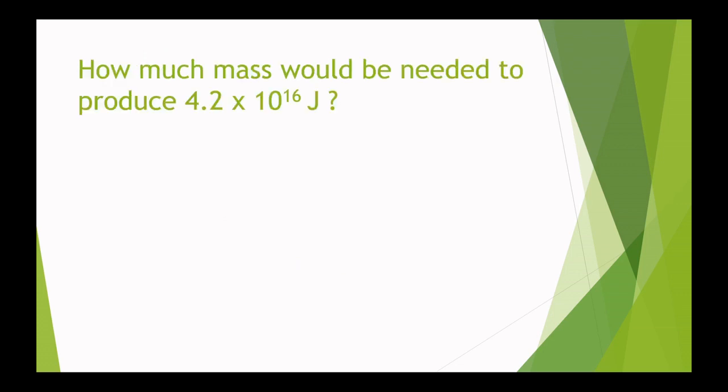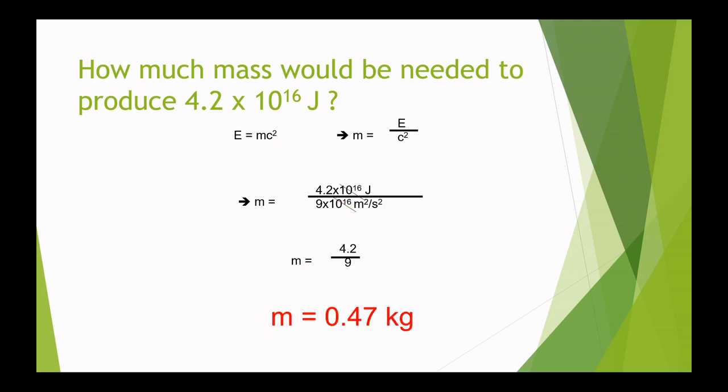Now how much mass would be needed to produce this much energy, 4.2 into 10 power 16 joule? We can calculate with this simple expression, m equals 4.2 divided by 9, and with this we get m equals 4.47 kilogram, which is just the mass of an apple. And with this little mass we can get a large amount of energy.